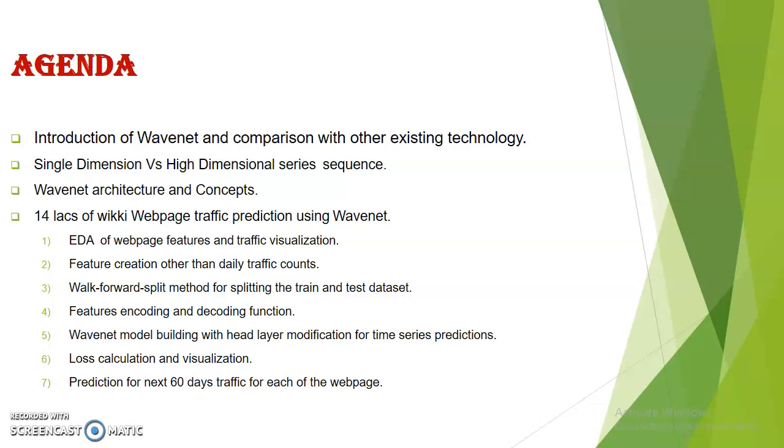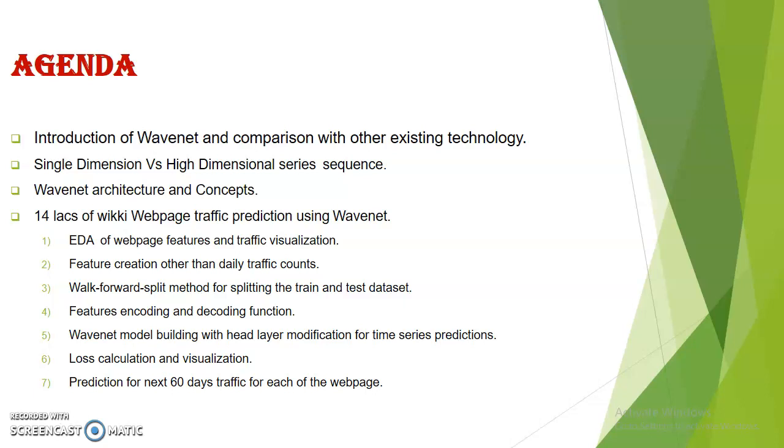Coming to the fifth point, we will use the WaveNet model for building, and we will make some changes in order to handle the time series prediction. Basically we will modify the head layer and train the model on our encoded data. Now coming to the sixth point, loss calculation.